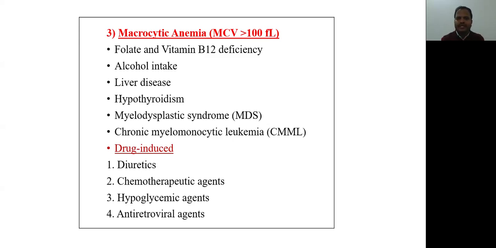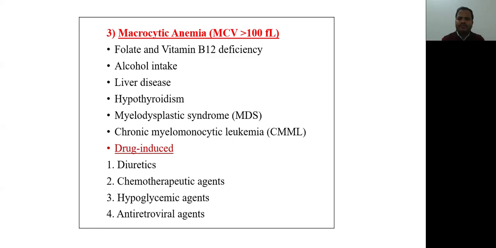What are the causes of macrocytic anemia? Folate and vitamin B12 deficiency is the most common cause. Then alcohol intake, liver diseases, hypothyroidism, myelodysplastic syndrome, chronic myelomonocytic leukemia. Other than that, some drugs like diuretics, chemotherapeutic agents, hypoglycemic agents, and antiretroviral agents can also lead to macrocytic anemia.